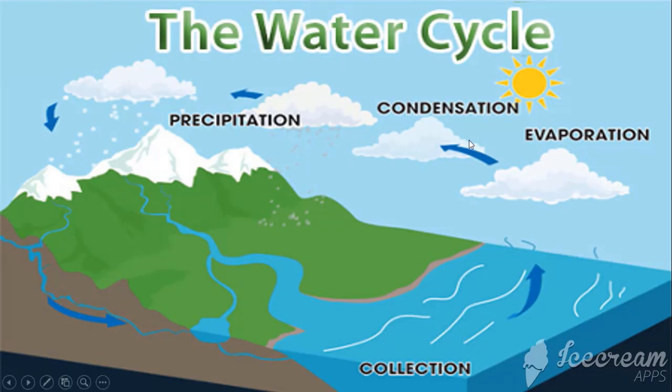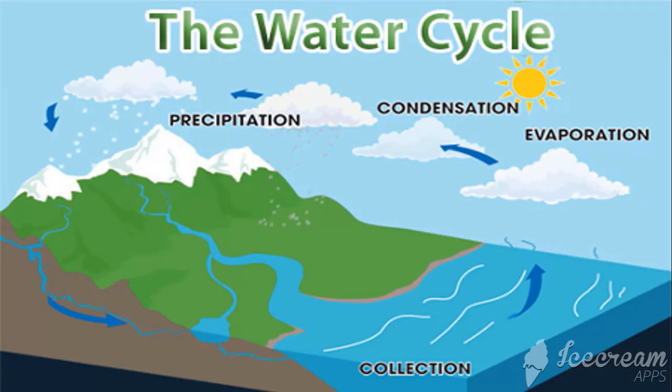It means water vapor in the sky, when it rises and cools, changes to water. These drops of water in the cloud are so small they stay up in the air. When condensation occurs, it causes clouds to form. Clouds form due to the process of condensation.